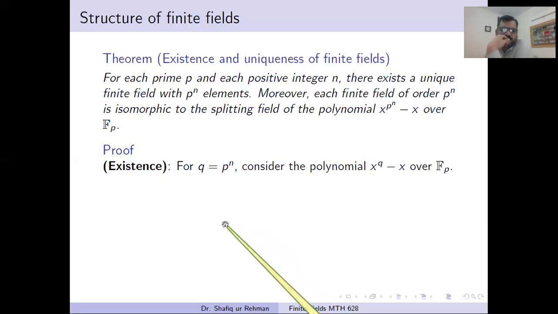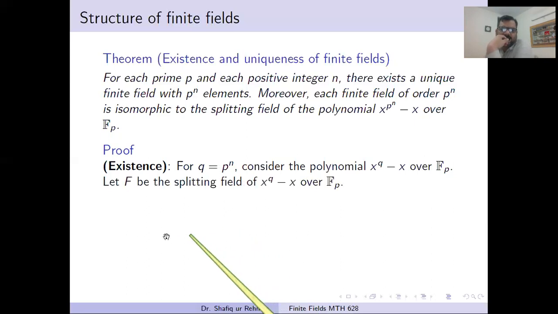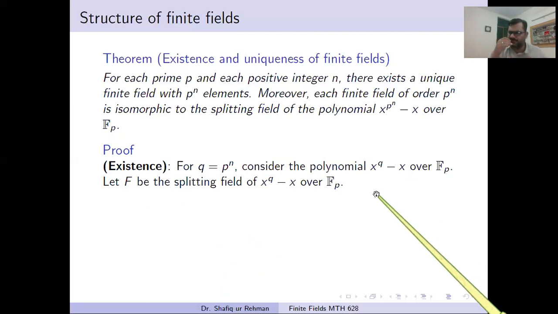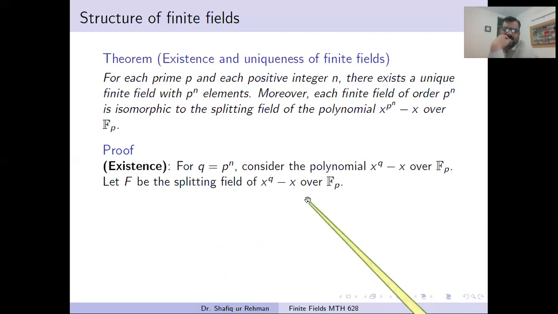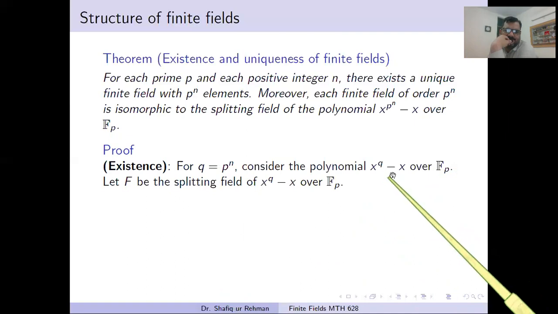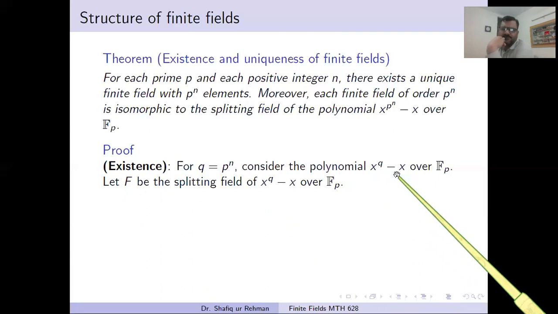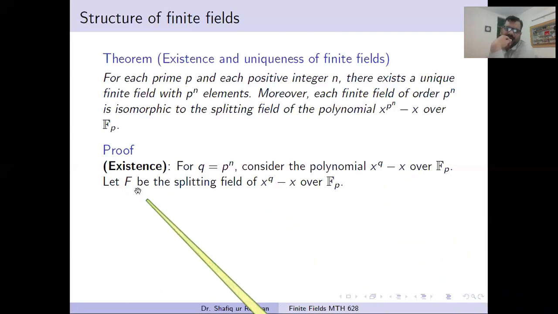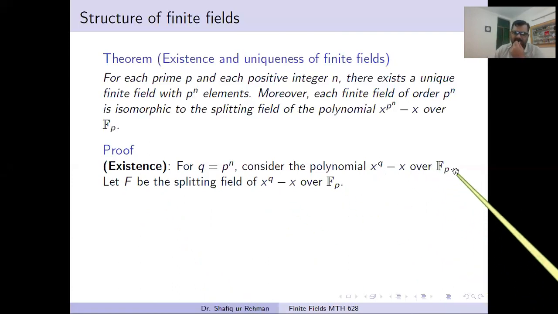So now, what is the next step? We take some splitting field of this polynomial. We don't know what the splitting field is, but let F be the splitting field of this polynomial taken over Fp. Yes, we consider a polynomial over Fp, this special polynomial, and we denote the splitting field by F because every polynomial has some splitting field. Of course, the splitting field will contain the field Fp. Fp will be a subset of F.